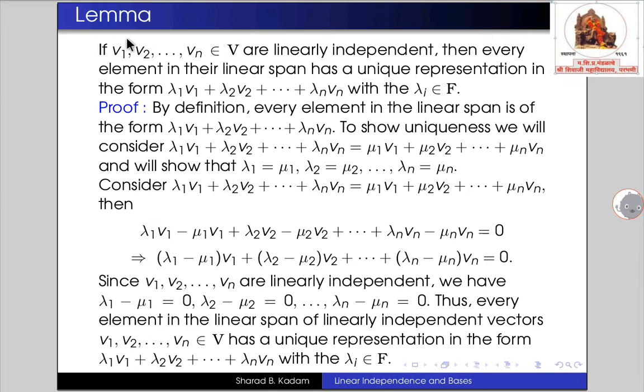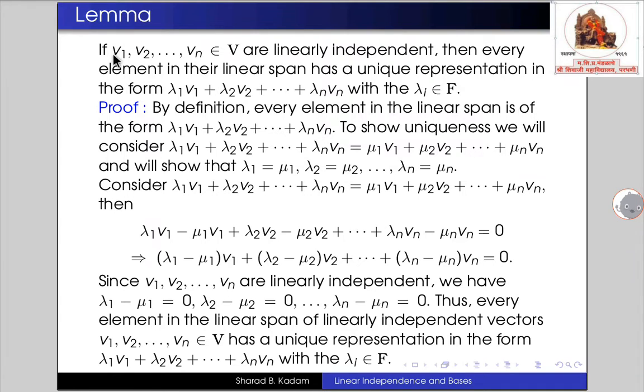So, in this lemma, we have this statement: if v1, v2, so on up to vn belonging to the vector space V are linearly independent, then every element in their linear span has a unique representation in the form lambda 1 v1 plus lambda 2 v2 plus so on up to plus lambda n vn with the scalars lambda i in the field F.